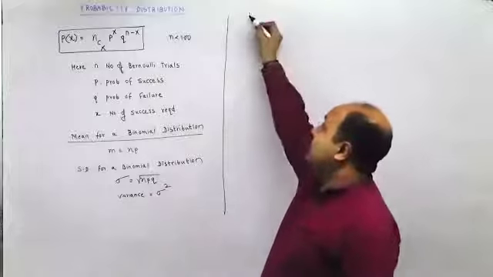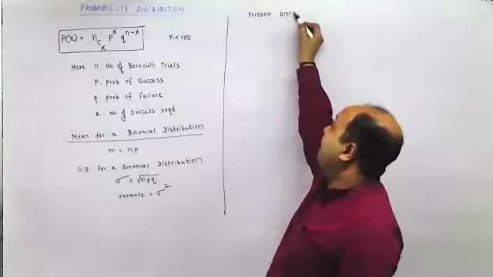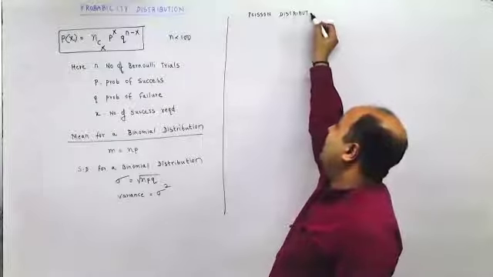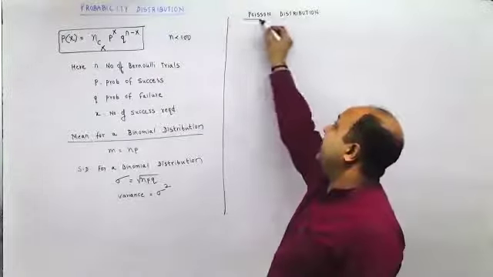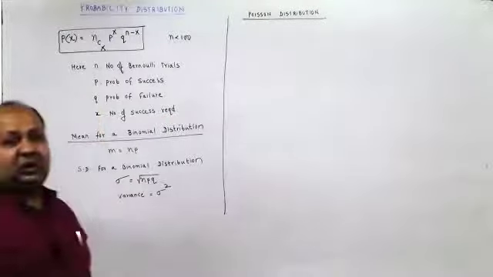For a Poisson distribution, the probability of success should be very small and the number of events taking place should be very large, such that n into p should be less than or equal to 10.